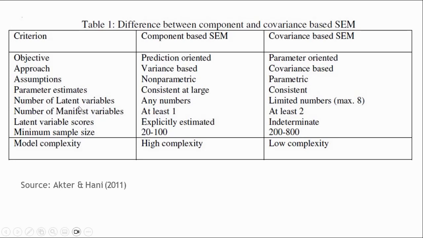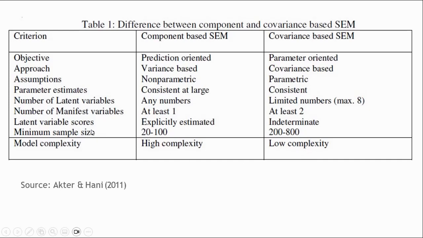The number of latent variables is also different. The variance-based SEM can handle any number and high complexity, but the covariance-based SEM is very limited and just handles low complexity.